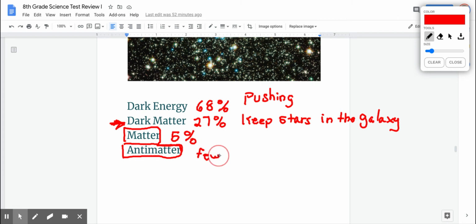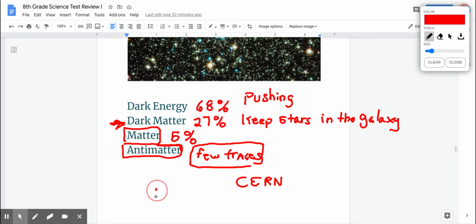or just a few traces, or not even. We are making them in the lab. We're going to talk about that in the laboratory in CERN, which is in Switzerland. They have made antimatter. They're trying to make more. So right now they've made about 15 nanograms, a very, very small amount, and that costs trillions of dollars just to make. It's an enormous amount of energy to make antimatter.